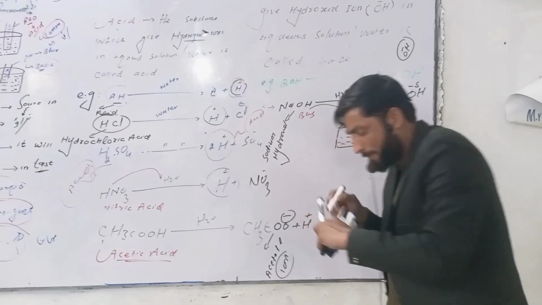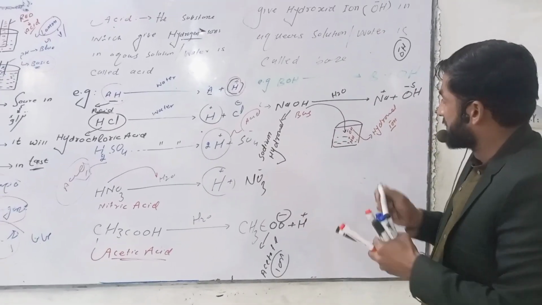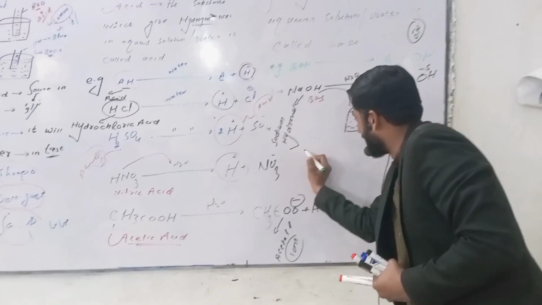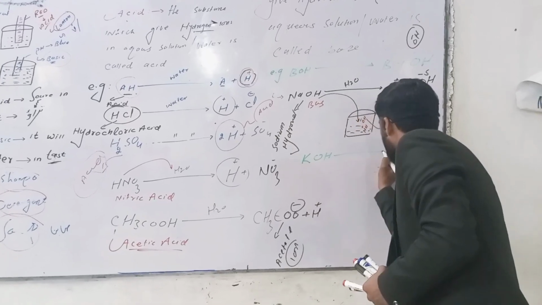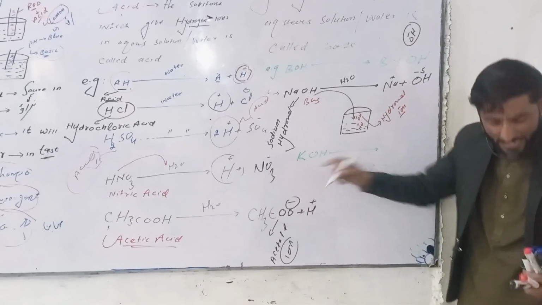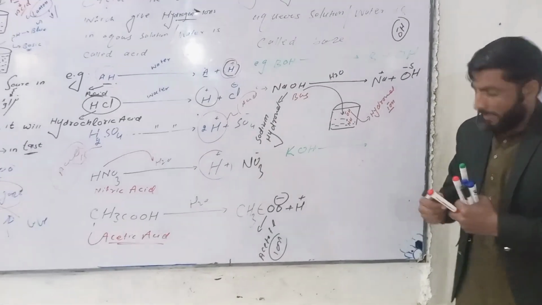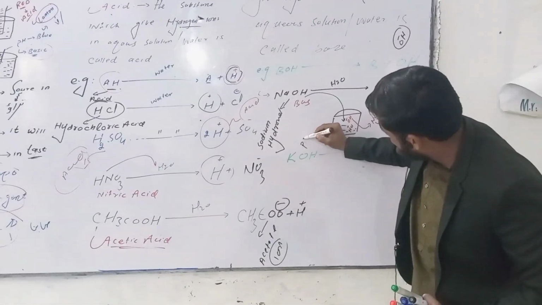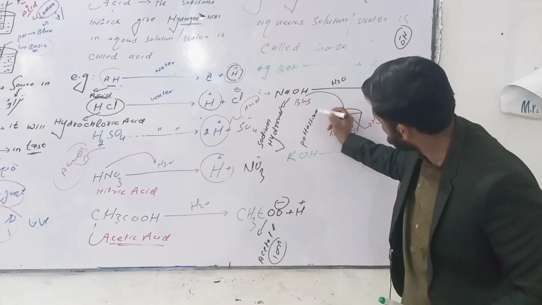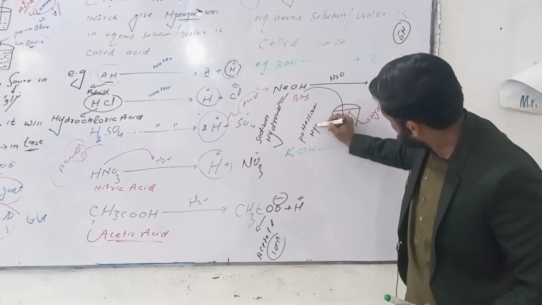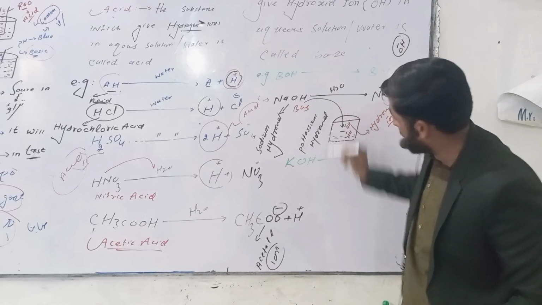The next example, the second example, this is KOH, potassium hydroxide.